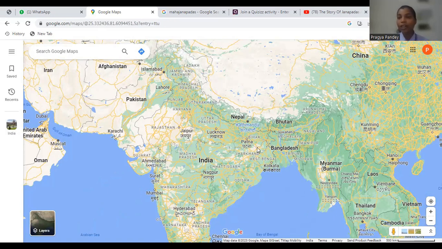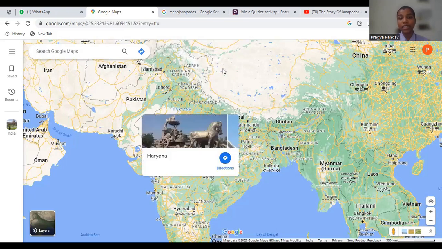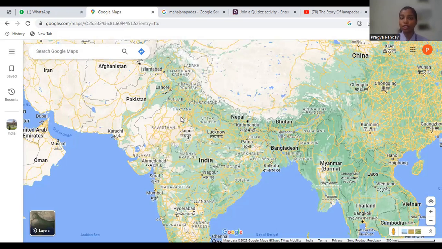Here, Patna, Bihar, one of the important Mahajanpads, Magadh, grew. Here near Pakistan, Islamabad, Lahore, in this area, Gandhara grew, and these are all the areas where the 16 Mahajanpads grew. And these 16 Mahajanpads were mostly concentrated in northern India. And here we find only one Mahajanpad on the southern side of India.